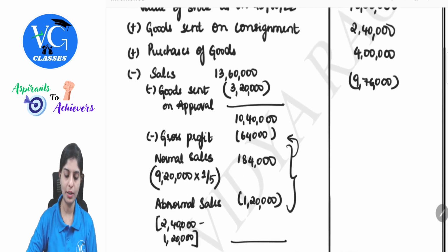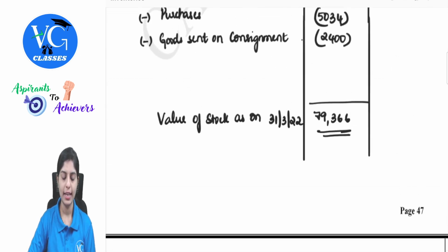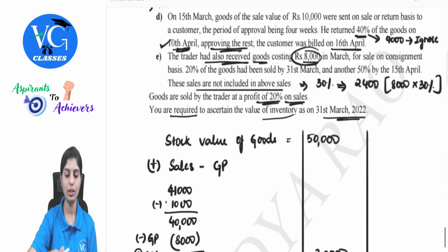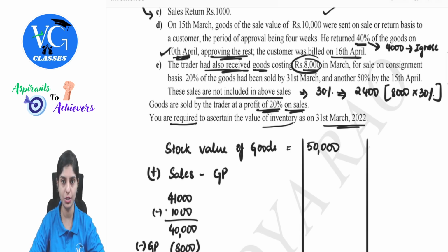I hope you understood the mechanism of solving all of the questions, guys. Especially the non-historical cost method and inventory taking will demand some conceptual clarity. Since I have taken some time for practicing questions, I have limited myself to explaining the concepts with respect to those points which are covered in the question.